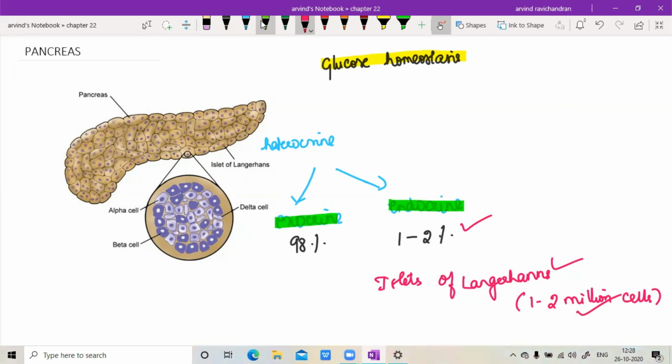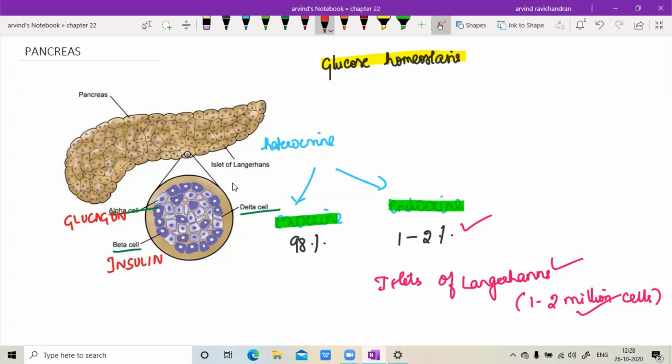What are the different types of cells that make up the islet of Langerhans? We have three types of cells: the alpha cell, the beta cell, and the delta cell. The alpha cell is concerned with secretion of a hormone called glucagon. The beta cell is concerned with secretion of a hormone called insulin, which is a very important hormone.